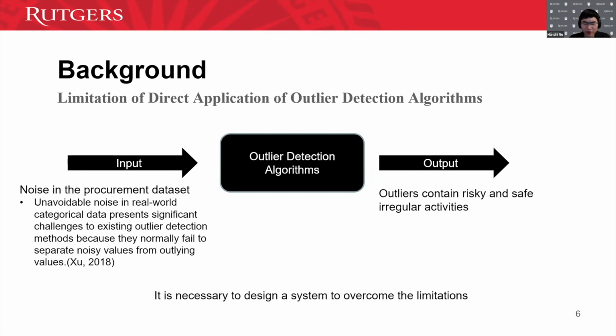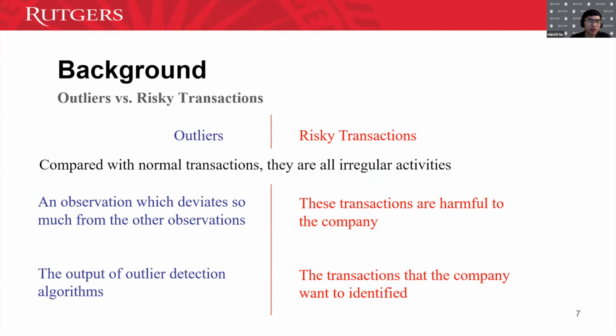Before we introduce risky and safe outliers, we should say what the limitation of directly using outlier detection algorithms is. From the input side, there is a lot of noise, because noise in the data set can be misleading to the outlier detection algorithms, and that noise will be recognized as outliers. So we need a way to efficiently filter out that noise. From the output side, we have risky and safe irregular activities, and they are all outliers. So let's try to distinguish the two concepts.